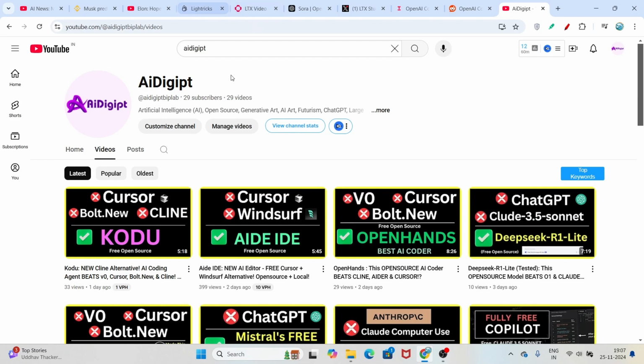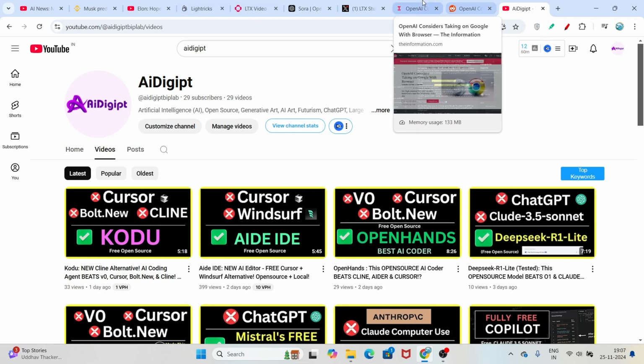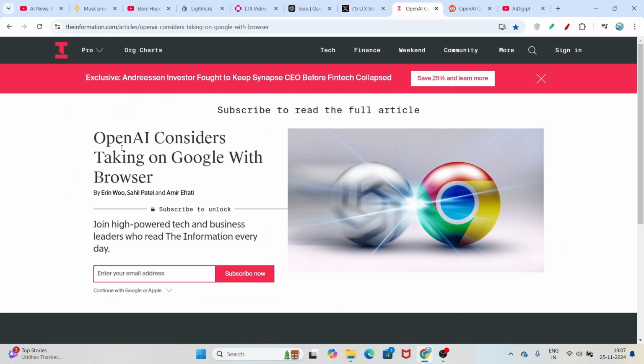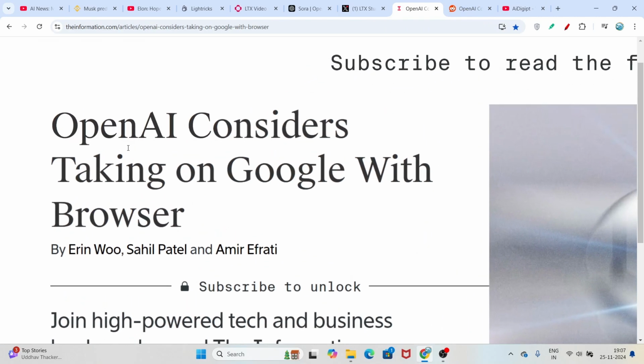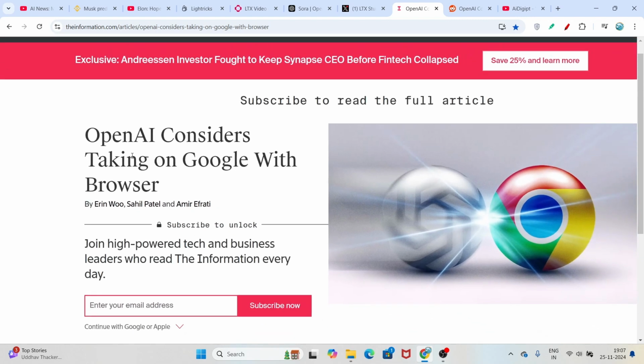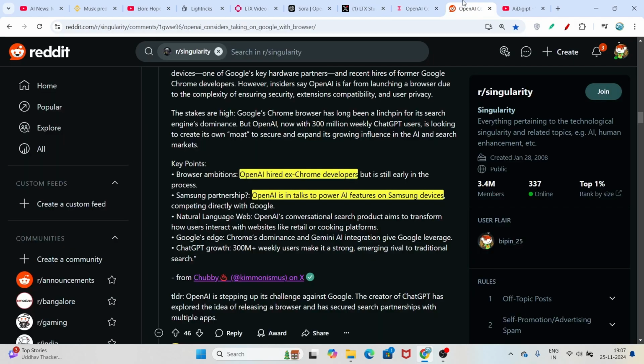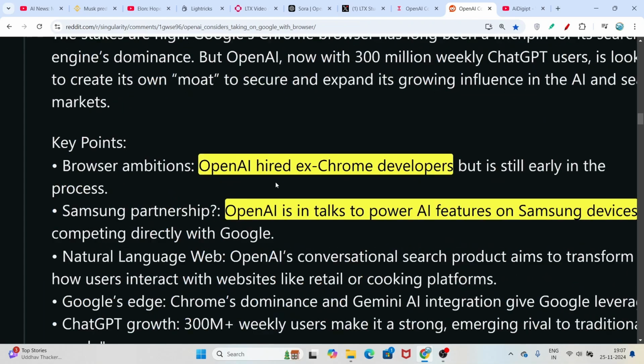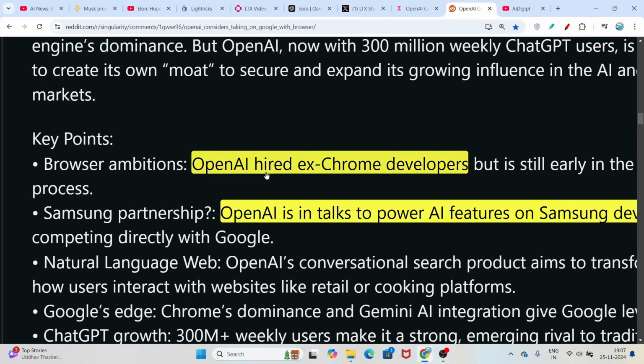Okay, now another thing is that there is a most important news, which is OpenAI considers taking on Google with browser. Okay, so actually we know that OpenAI already have a search feature they have introduced, and already they have hired ex-Chrome developers to build a Chrome similar type of browser like Chrome.